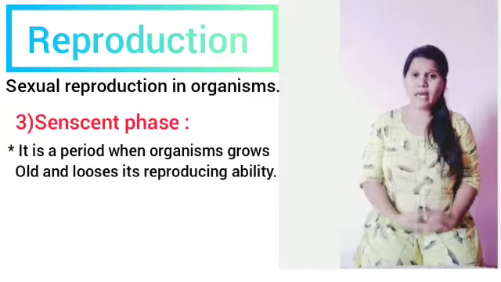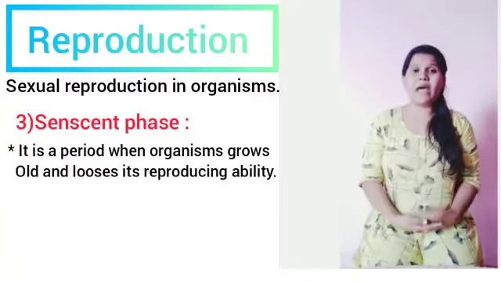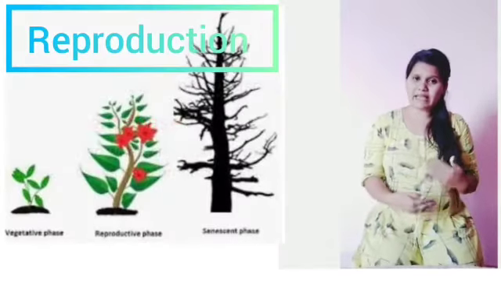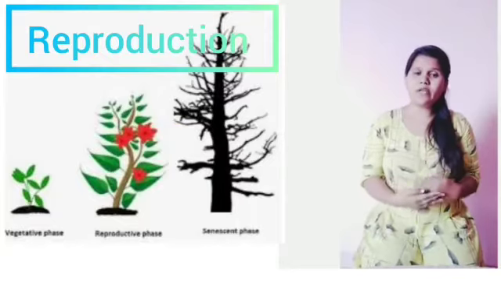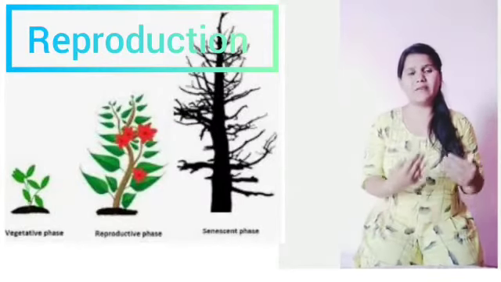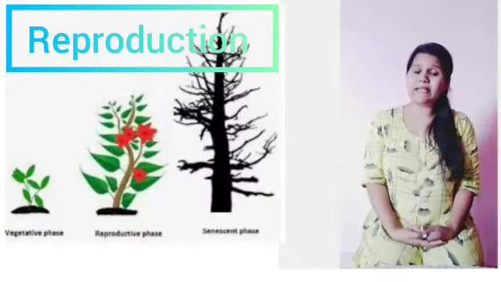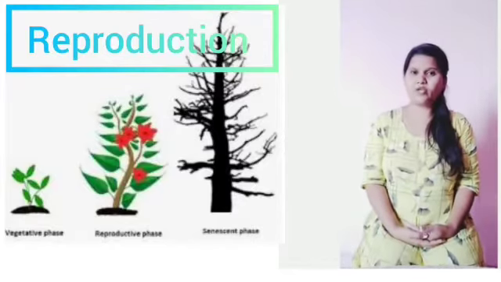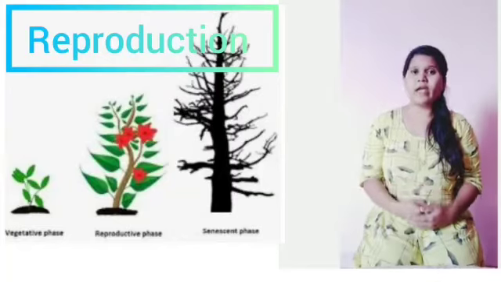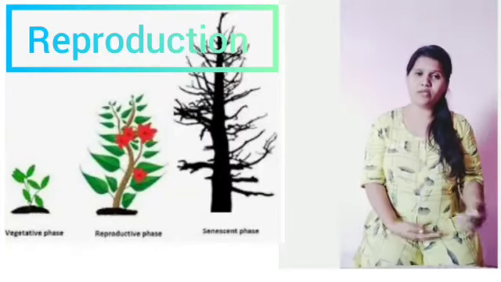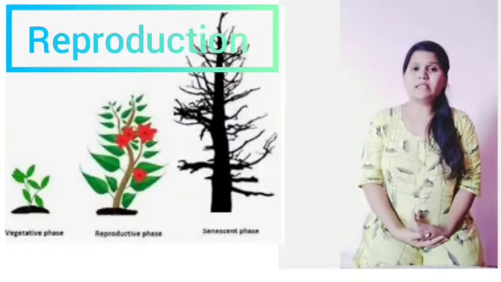They lose the capability of reproducing, the characteristics of senility are seen, and the metabolism gets very low, which ultimately leads to death. So these are the three phases an organism passes through in one's life.